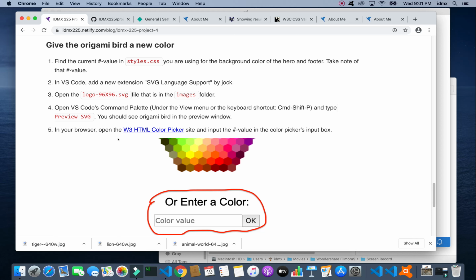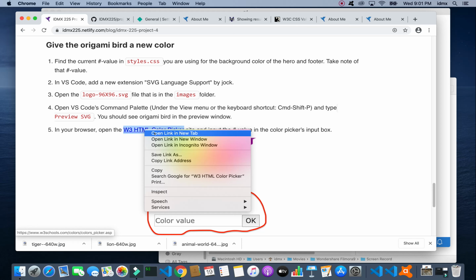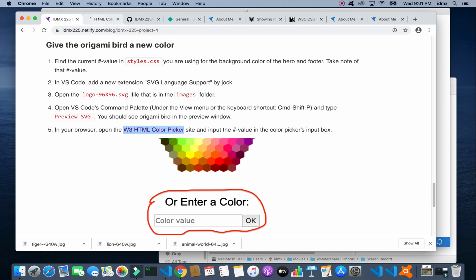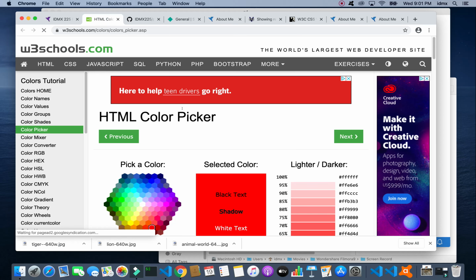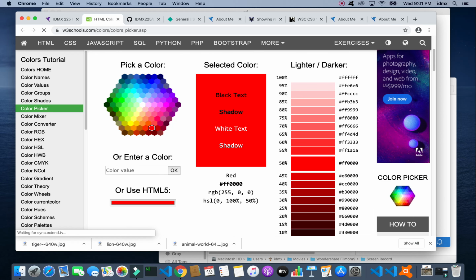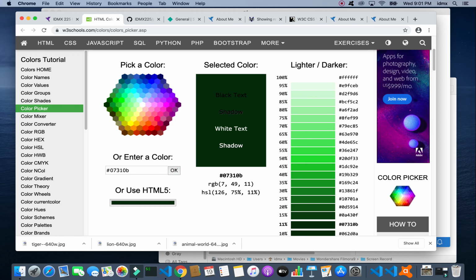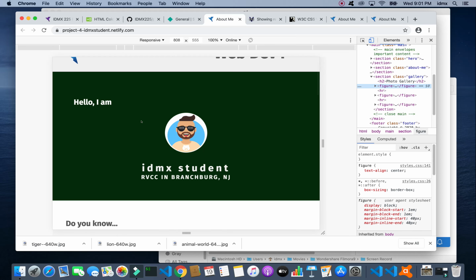I'm going to bump down to opening. I'm going to right click and open in a new tab this color picker, and it shows down here that I'm going to paste in that value that I copied, that hex value. So let's do that. Or enter a color, that's the input box. Go ahead and get into that and paste that. And as you can see, it's that green that we see here.